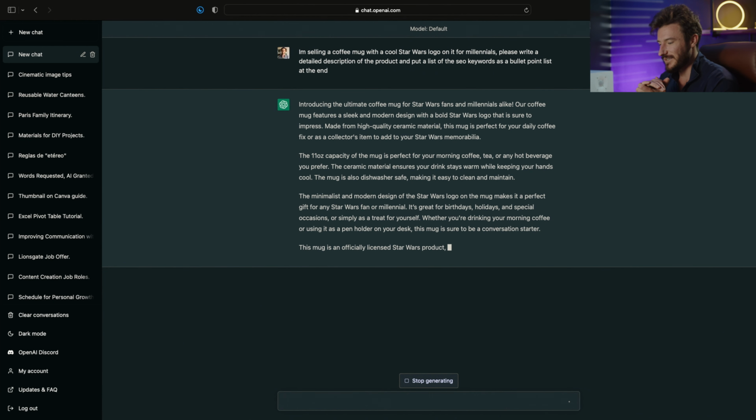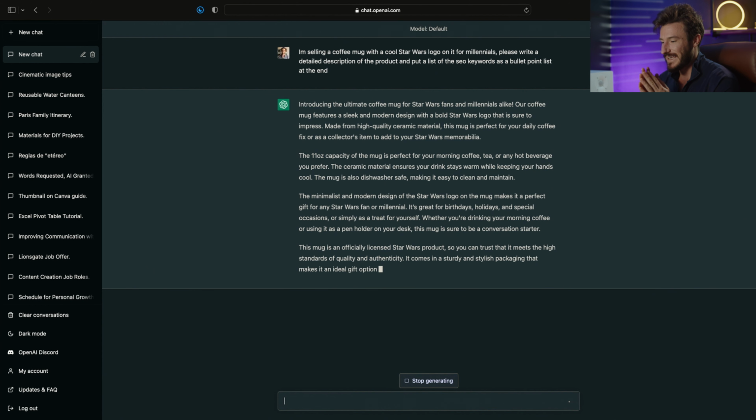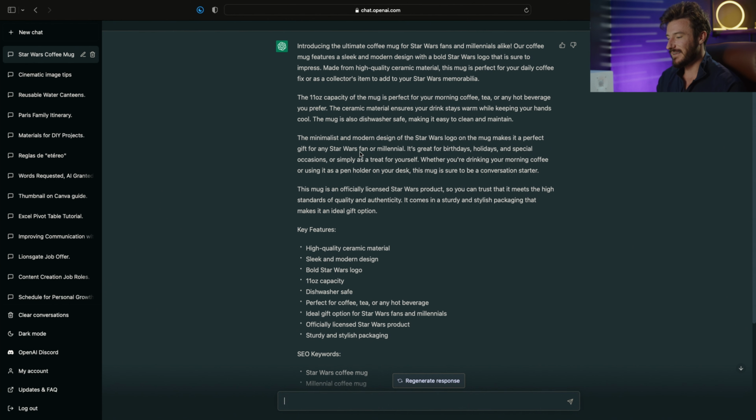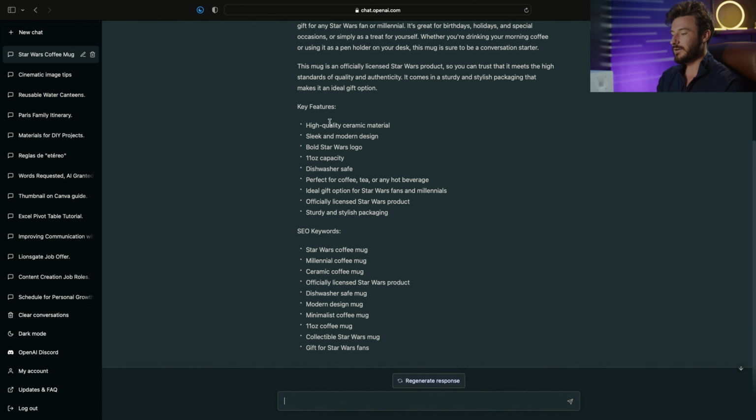Let's just read a little bit of this as ChatGPT is going to work. Introducing the ultimate coffee mug for Star Wars fans and millennials alike. Our coffee mug features a sleek and modern design with a bold Star Wars logo that ensures to impress. Made from high quality ceramic material, the mug is perfect for daily coffee fix or as a collector's item to add to your Star Wars memorabilia. It goes on to tell the capacity and all the other details about the coffee mug, its key features, and the SEO terms that I can use for my post.